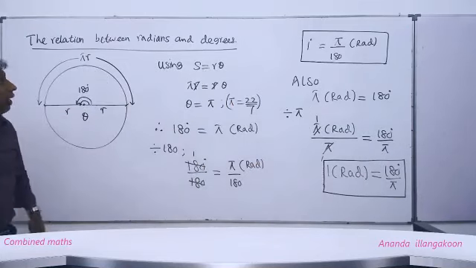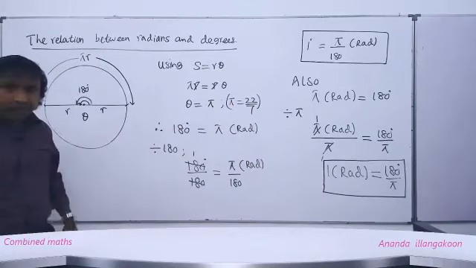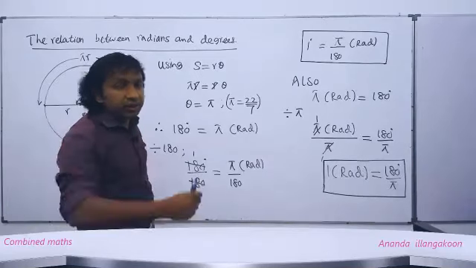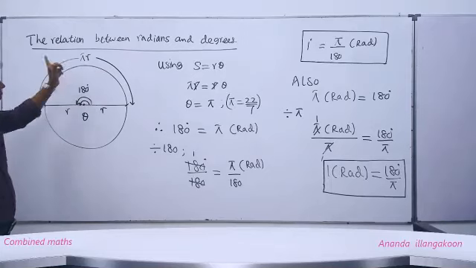Understood? Okay, right. So write the heading as the relation between radians and degrees. Write the heading first, and then write like this.